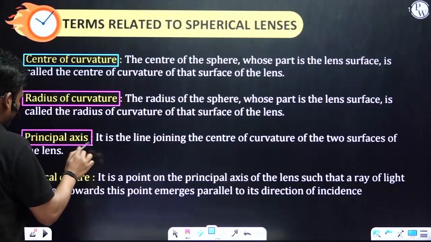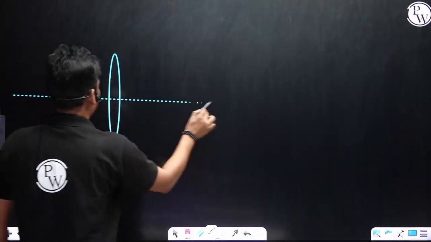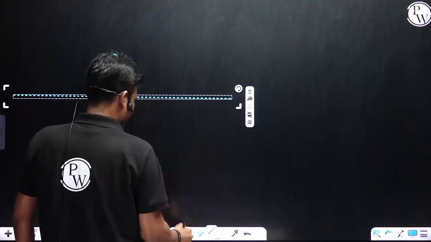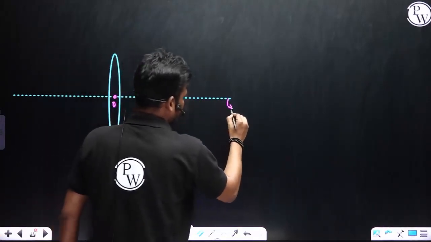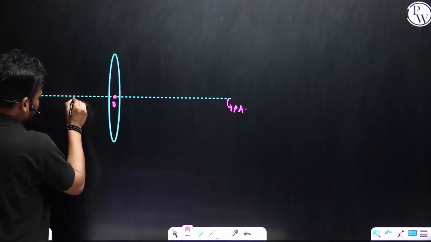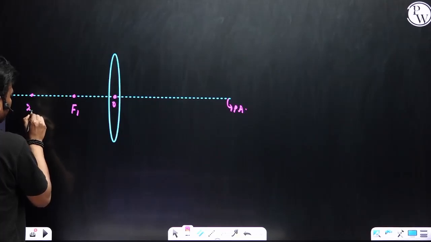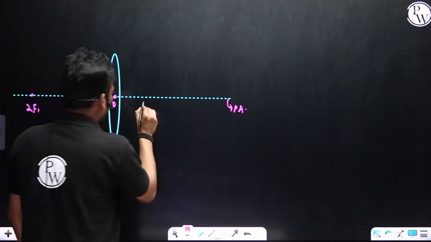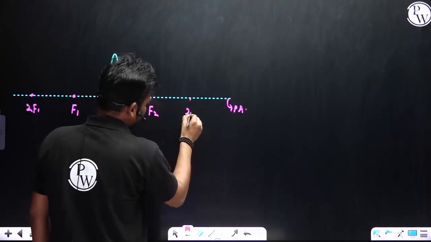And the principal axis is the same, and the optical center. See, this is the optical center, and this is the principal axis. So the focus we consider as F1, and the center of curvature we consider as 2F1. And on this side the second focus is F2, and this is 2F2.